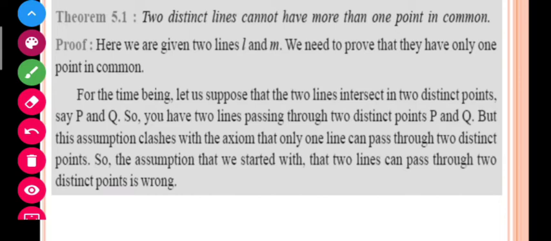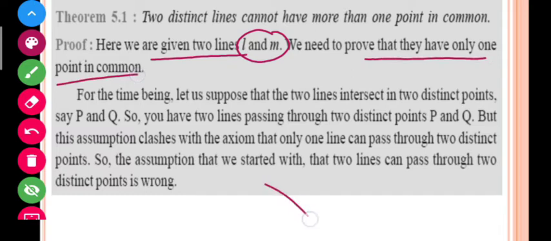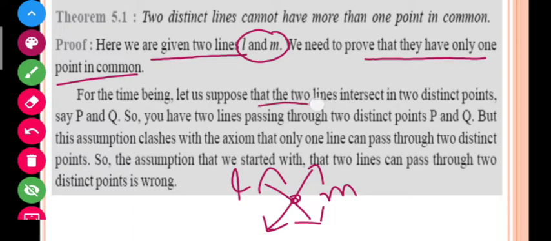So, given that we have two lines here, L and M. Let me suppose I have two lines, L and M, and I have to prove that there is only one point in common. This is L, and this is M. For the time being, let me suppose that these two lines intersect in two distinct points.